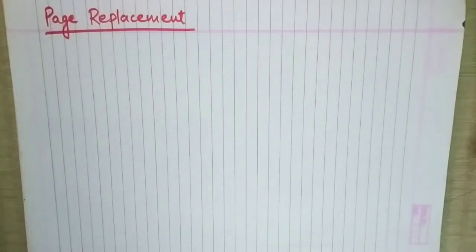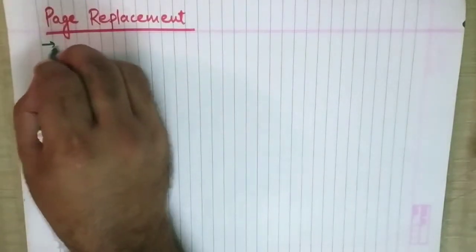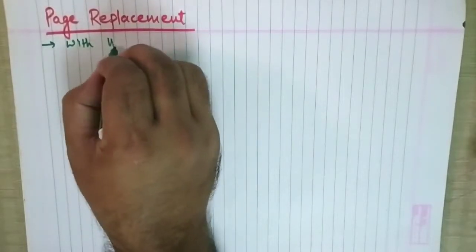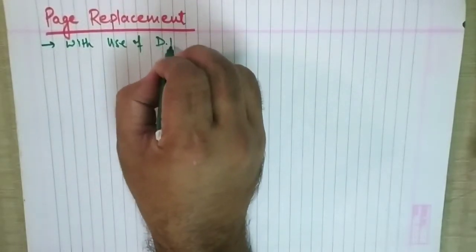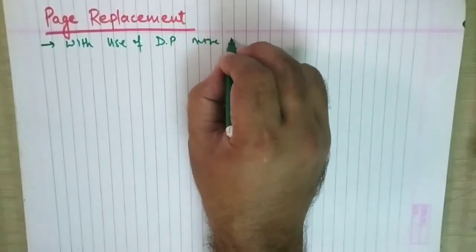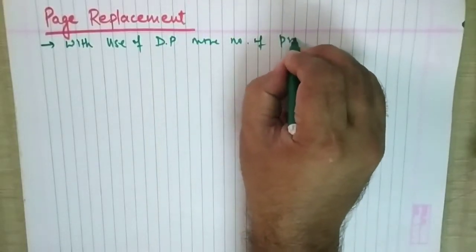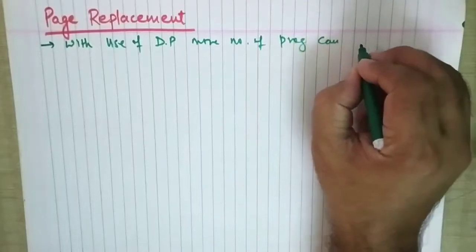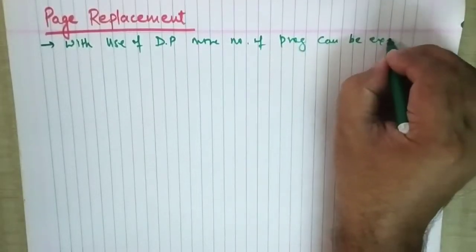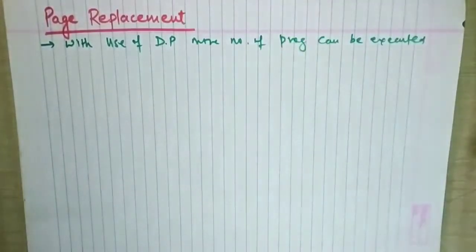To realize the full potential of a multi-programming system, it is essential to interleave the execution of more programs. With demand paging, more programs can be executed, and the degree of multi-programming also increases.